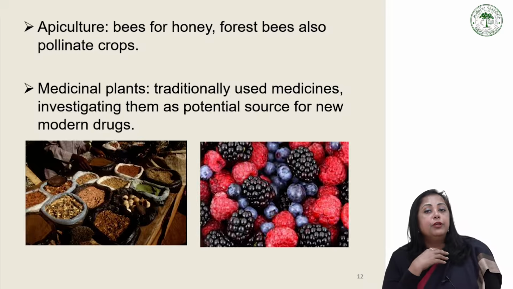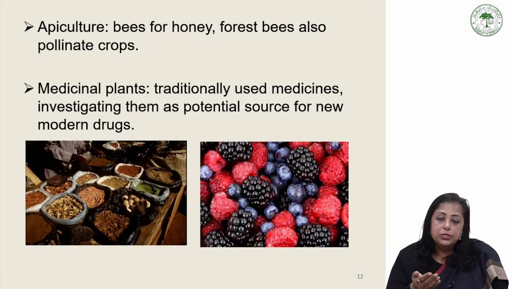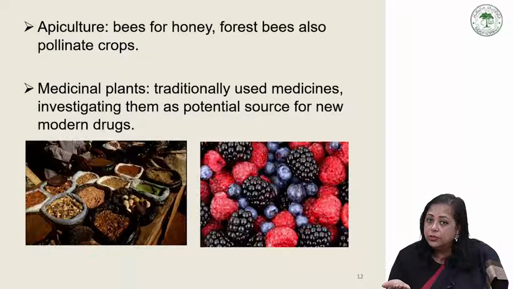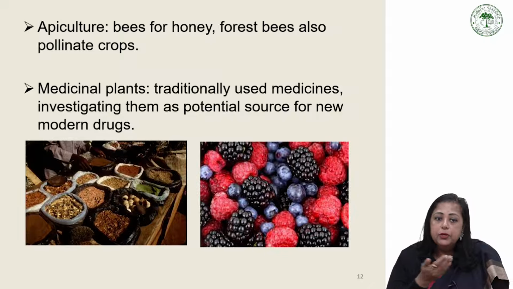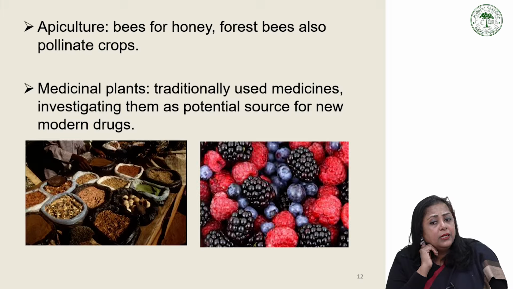So honeybees are very important for ecology, to balance the ecosystem, because they are helping in pollination. So apiculture is the bees for honey, and these bees collect pollen from different plants and make the honey. So forest bees also pollinate crops.